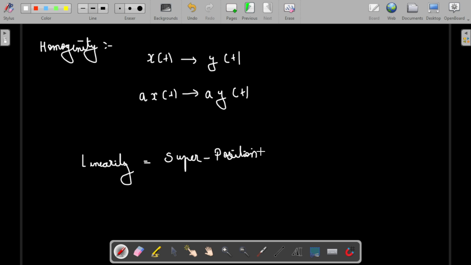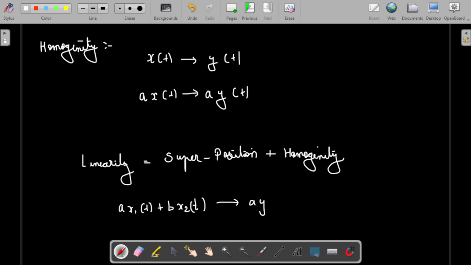So this is the rule to find whether an element is linear or non-linear. The rule may look quite complicated, but it will be very easy for us to apply, so that will not be a problem. If we combine both, then a times x1 of t plus b times x2 of t, the output needs to be a times y1 of t plus b times y2 of t. If it follows this, then that element is linear. When a linear combination of two inputs is applied to a linear system, we get the linear combination of the corresponding outputs with the same constants.